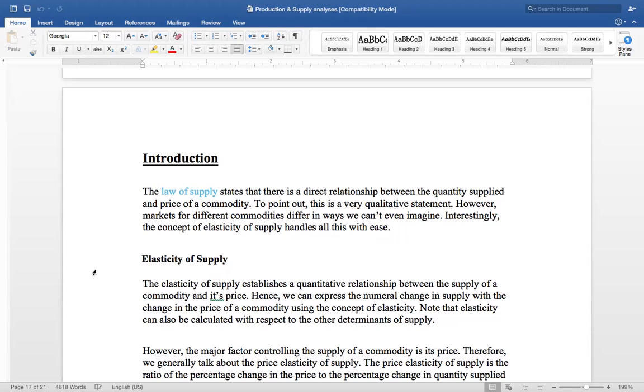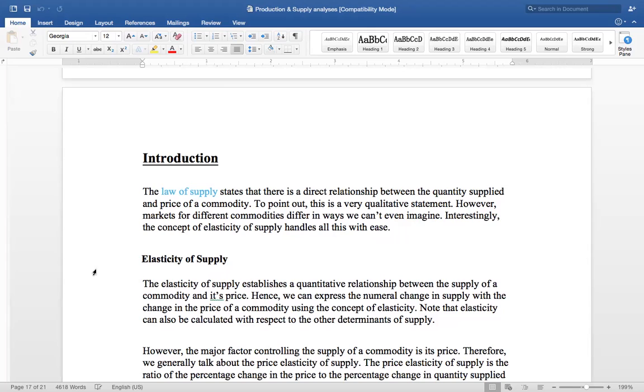with the change in the price of the commodity. This is clear with the law of supply, that when the price of the commodity rises, the quantity supplied also rises. But how much quantity supplied rises with the rise in the price?